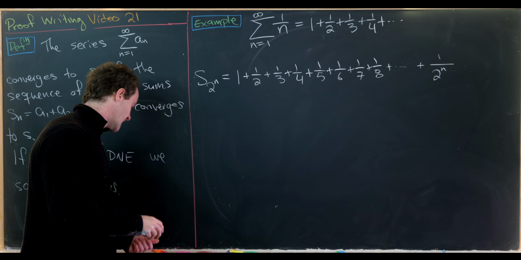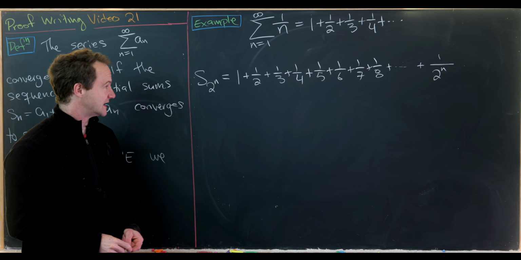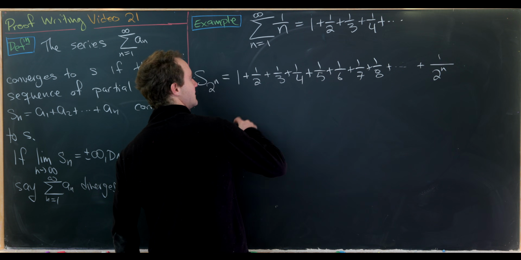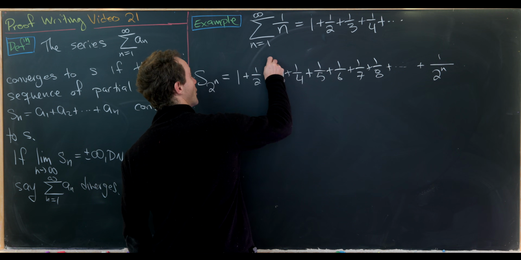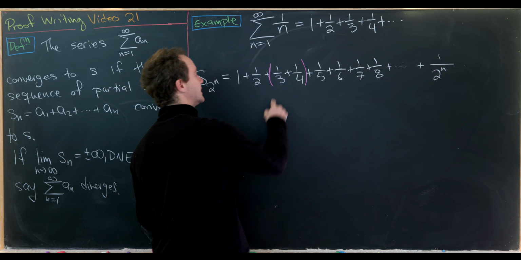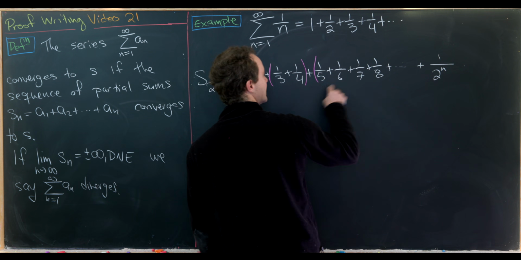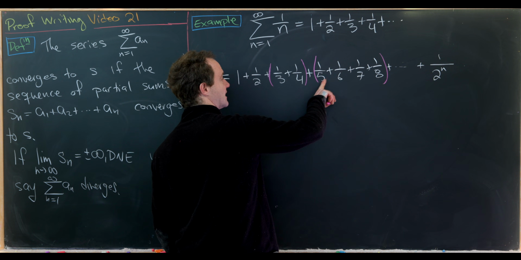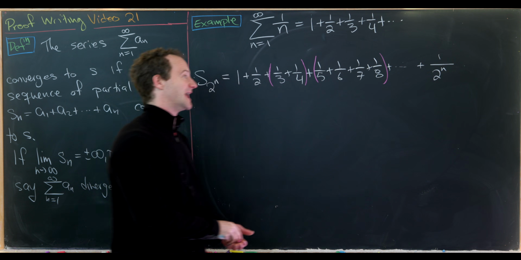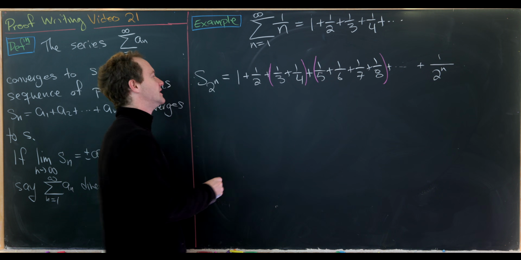Okay, nice. And now we're going to make some replacements. Let's group 1/3 and 1/4 and we'll replace 1/3 with 1/4. We'll group a 5th through an 8th and we'll replace a 5th, a 6th, and a 7th with an 8th. And then we'll continue to do that.